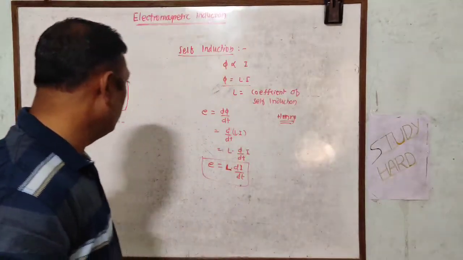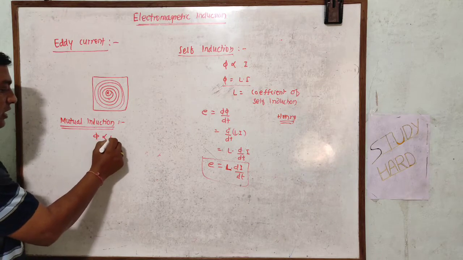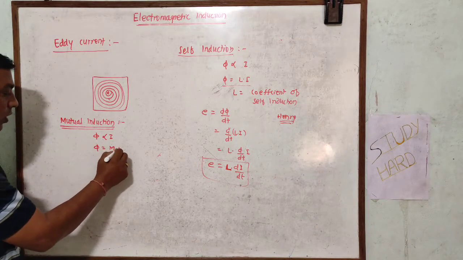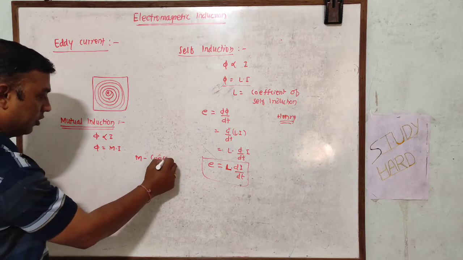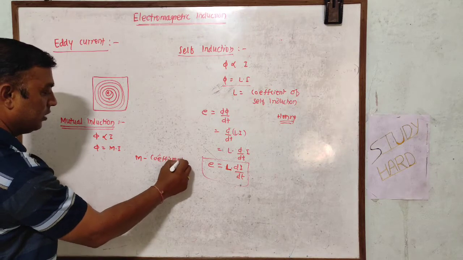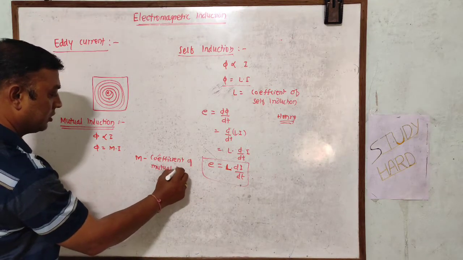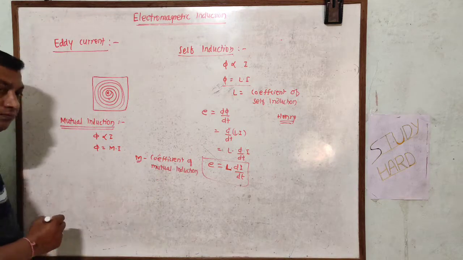In the same way, phi is directly proportional to I, so phi is equal to M into I, where M is known as the coefficient of mutual induction. That is the concept regarding M.